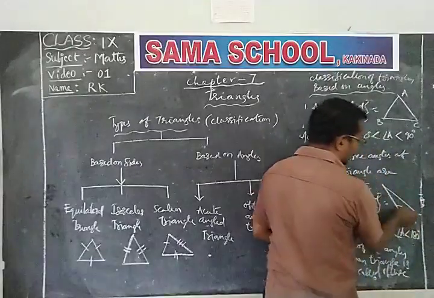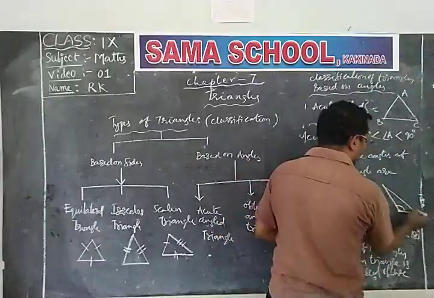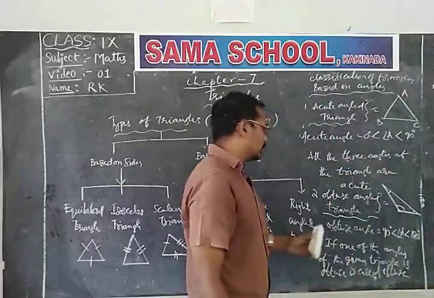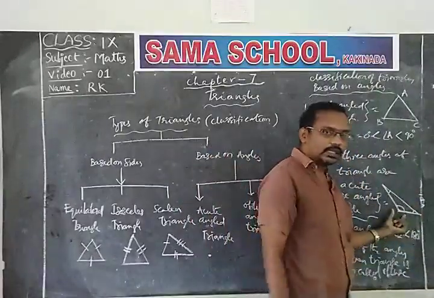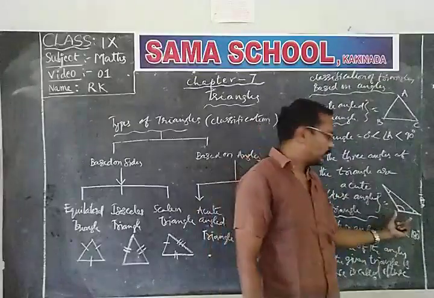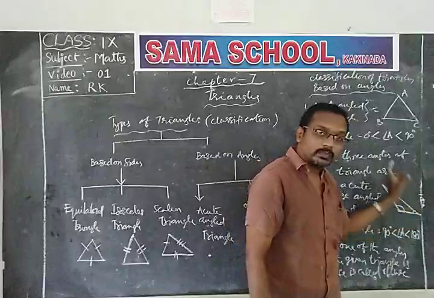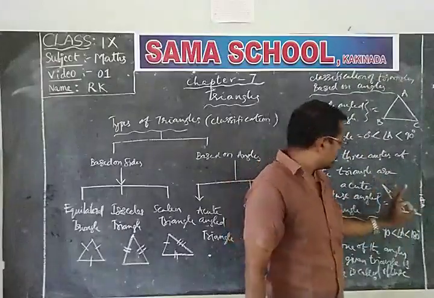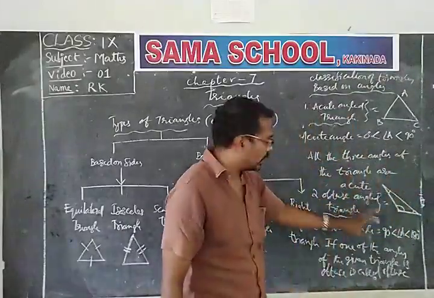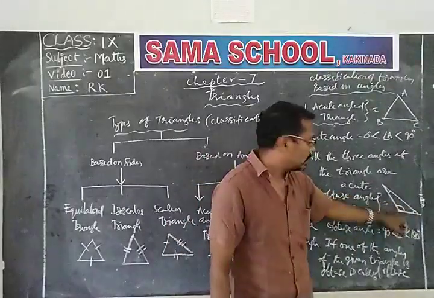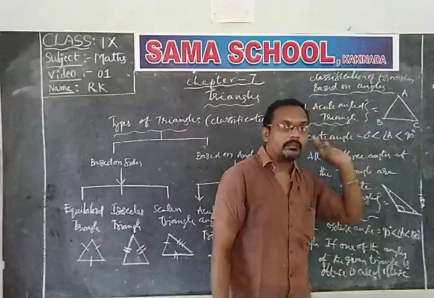So this one is an obtuse angle, and these two angles are acute. In an obtuse angle triangle, one angle is obtuse, and the remaining two angles are particularly acute angles. So one angle is more than 90 degrees, that means an obtuse angle, and the remaining two angles must